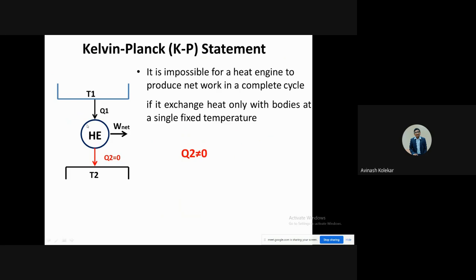So you can say that it is not possible for this engine to generate the W net if it is exchanging heat only with a single reservoir. If it is not exchanging heat with the other reservoirs, then it cannot produce the work. So this is the meaning of the Kelvin-Planck statement.